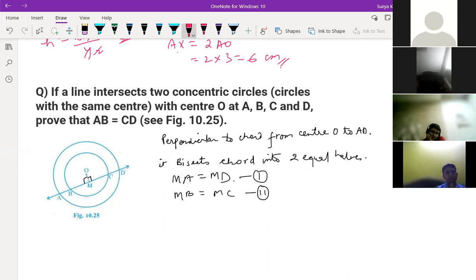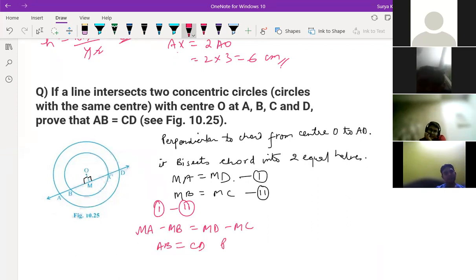Sir, if OM is perpendicular to MC, sir. So MA minus MB is equal to MD minus MC. That will come, AB is equal to CD. Proved. Is it clear to everyone? Yes, sir. So this was very easy only.